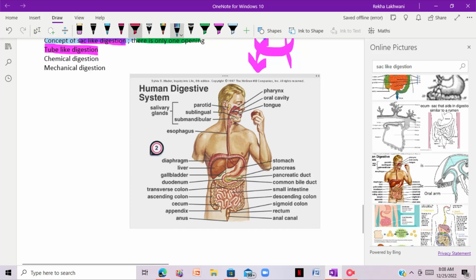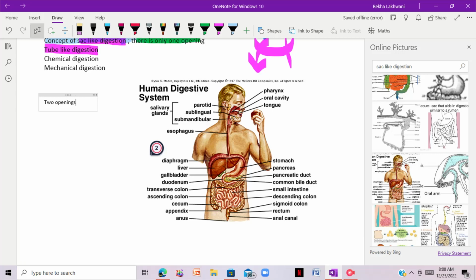The organisms in which two openings of the digestive tract are present are known as organisms in which tube-like digestion takes place, right?